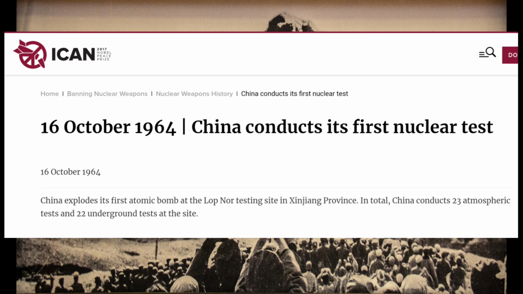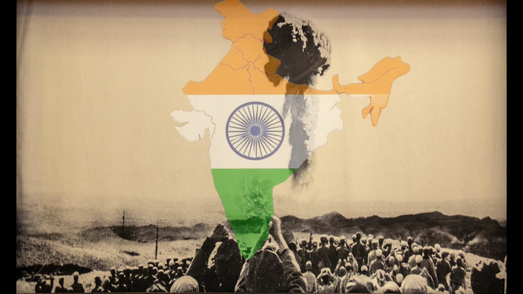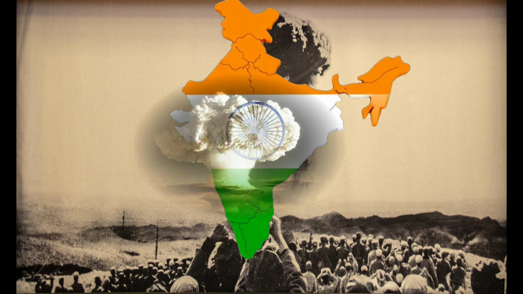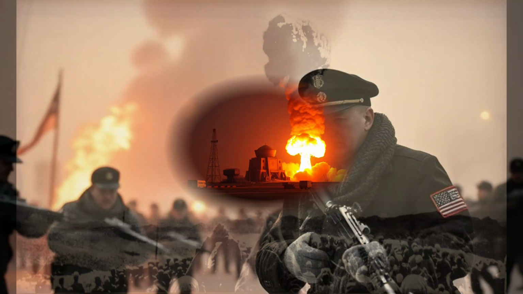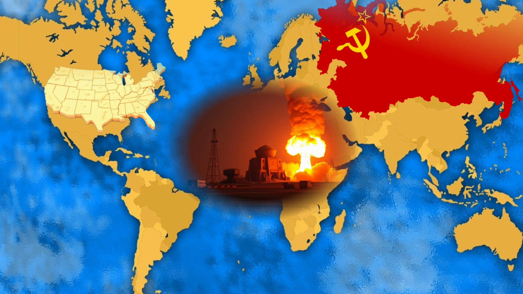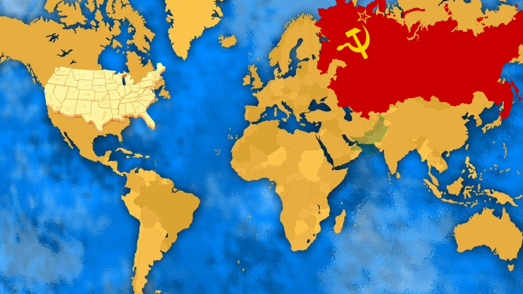With this, India went under pressure to protect its sovereignty in a tactical war where a nuclear test is a must to become a sovereign nuclear power and influence international strategic autonomy. This was also the time of the Cold War, where nuclear power states like the USA and the Soviet Union were fighting for their dominance, and Pakistan was a strong ally of the United States of America in Asia.